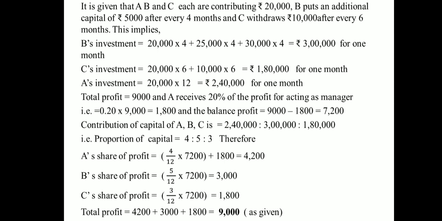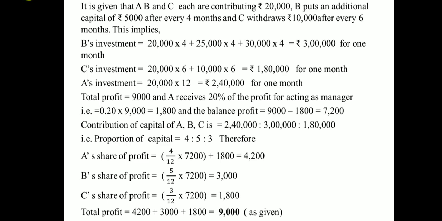Now the total profit is 9,000, and A receives 20% of the profit for acting as manager. That is 0.2, 20% means 0.2. 0.2 into 9,000 is equal to 1,800, and the balance profit is 9,000 minus 1,800, that is equal to 7,200.